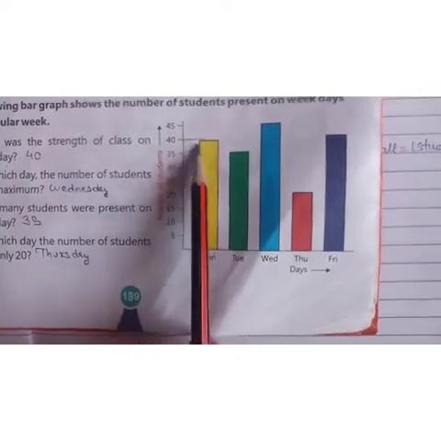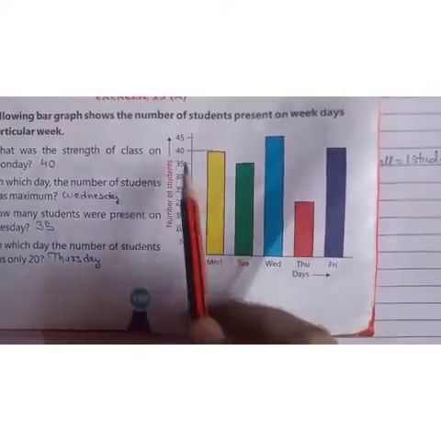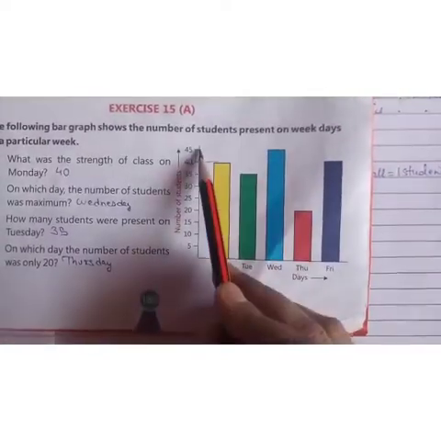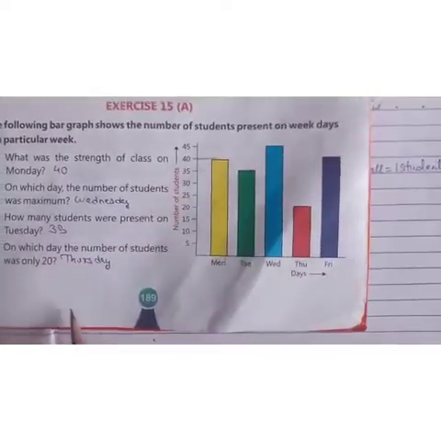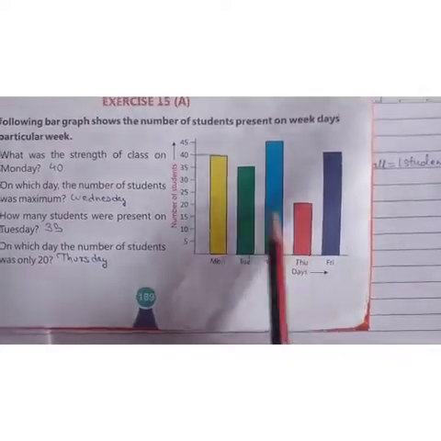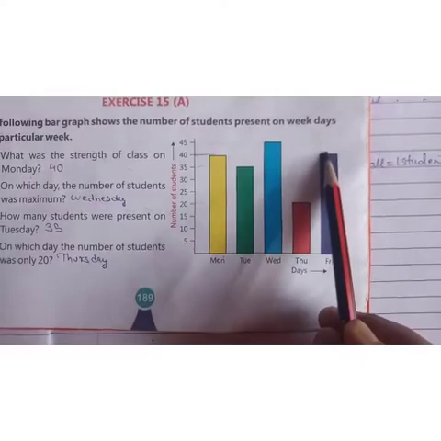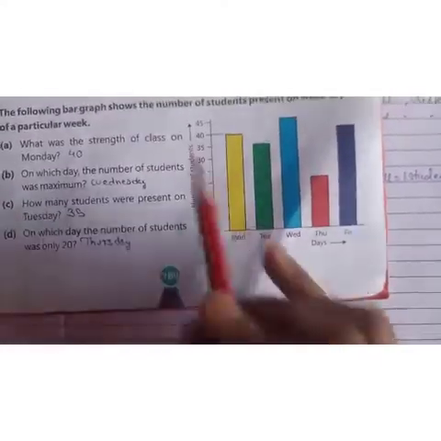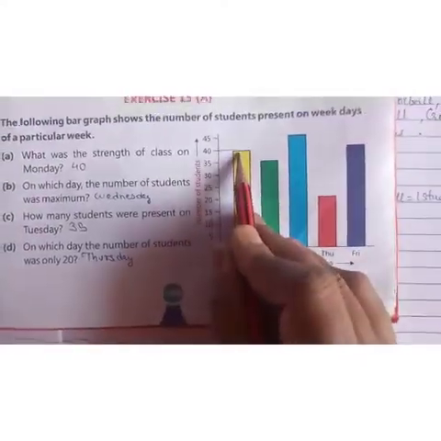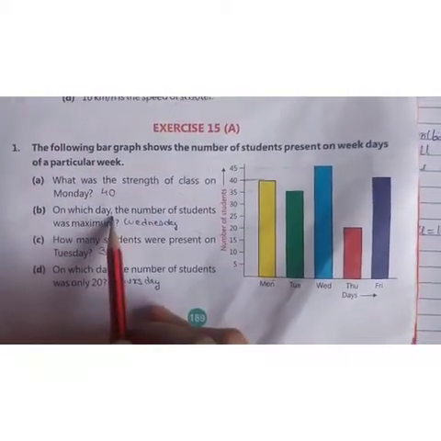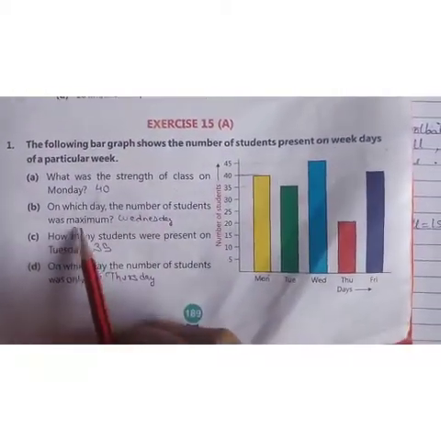The bar stops at 40 on Monday, whereas on Tuesday it is 35, Wednesday it is 45, Thursday it is 20, and on Friday it is again 40. So on Monday we have 40, isn't it? So write here 40.